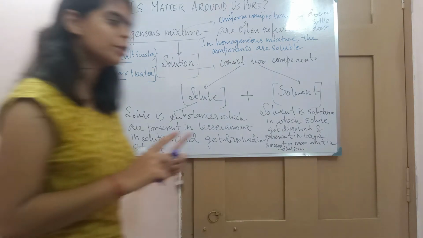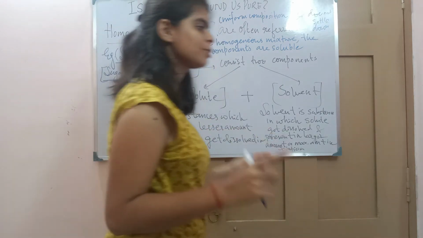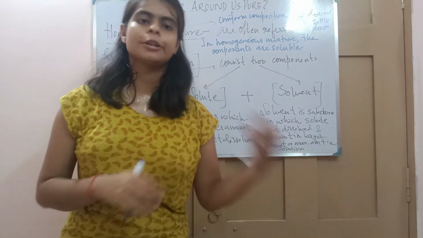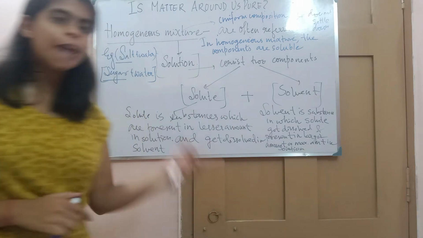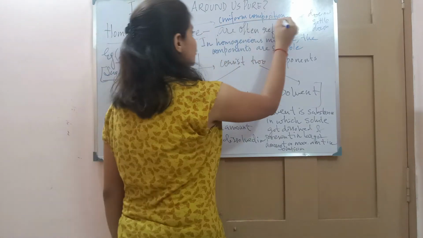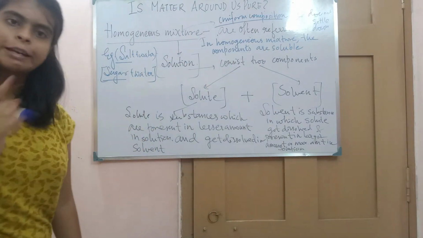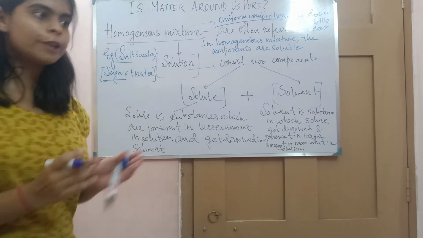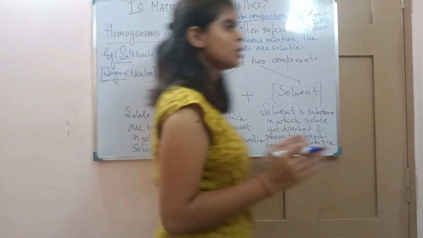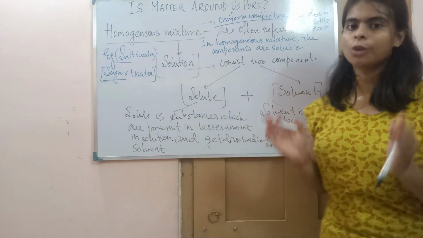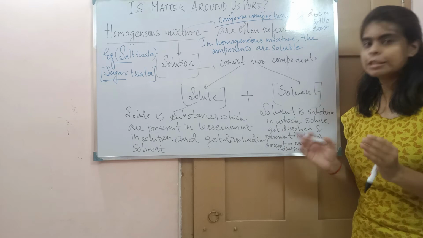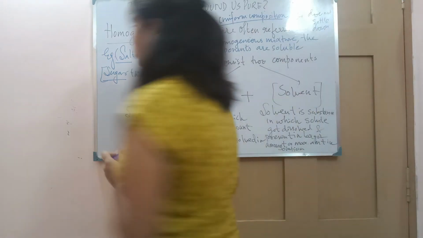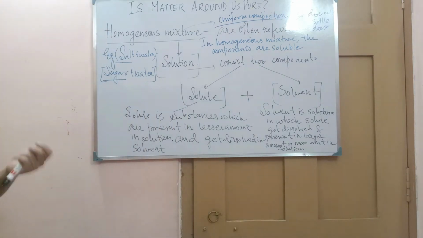There is no homogeneous mixture in which the components are not soluble. If it is not soluble, then it is heterogeneous. But if it is soluble and at the same time has uniform composition, then we call it a homogeneous mixture. So remember this term, that whenever you are talking about a homogeneous mixture, the component should be dissolved in another substance or another matter.